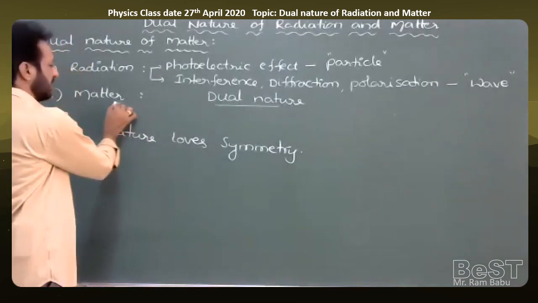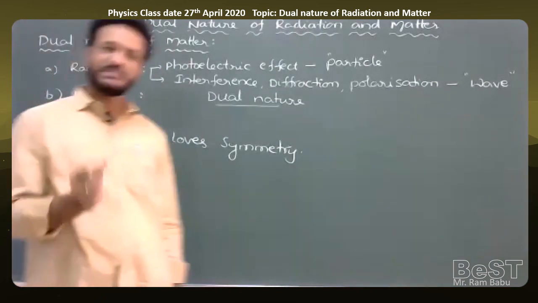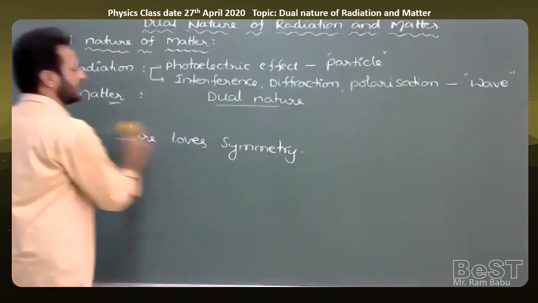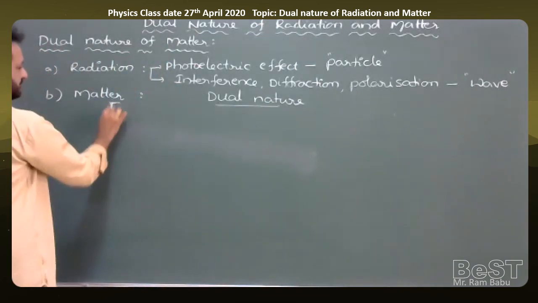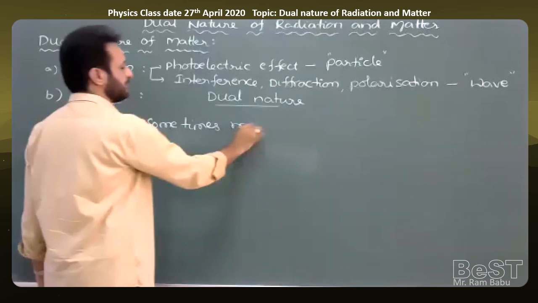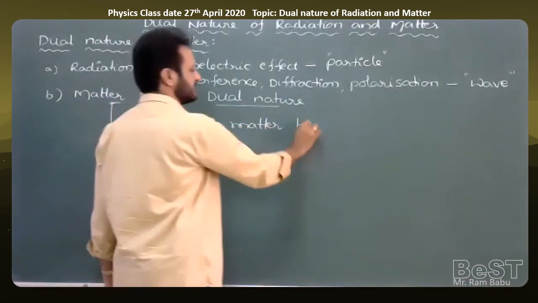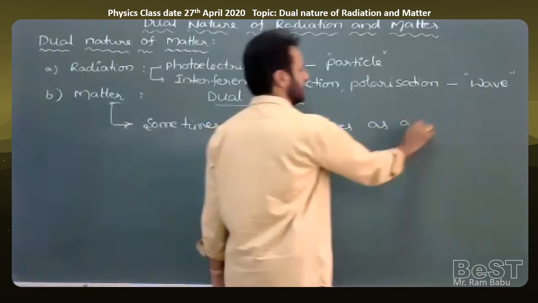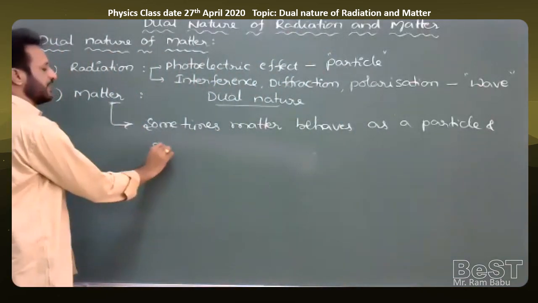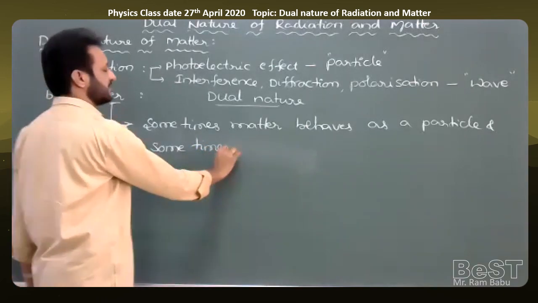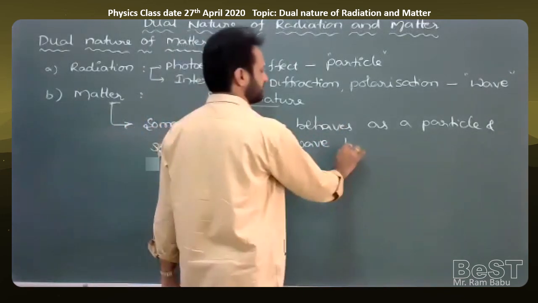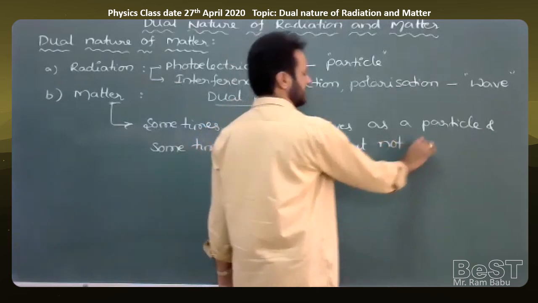So, according to de Broglie, matter has a dual nature. Sometimes it behaves as a particle, and sometimes as a wave, but not simultaneously, meaning not at the same time.